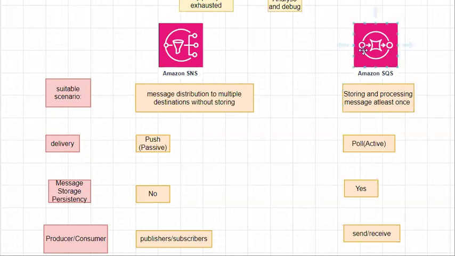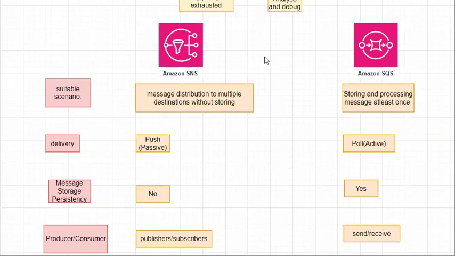If you need to process the message at least once, then you should prefer SQS, because it even provides you a storing facility until the processing is completed.